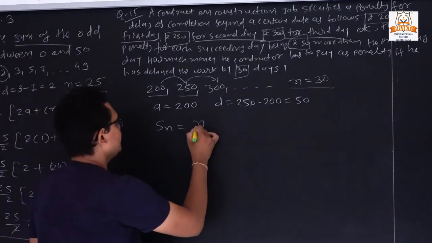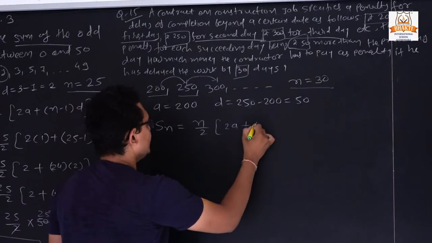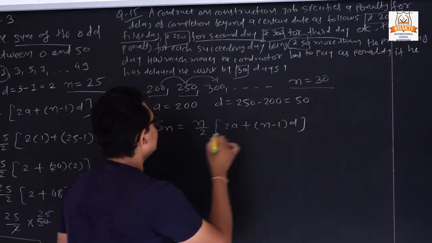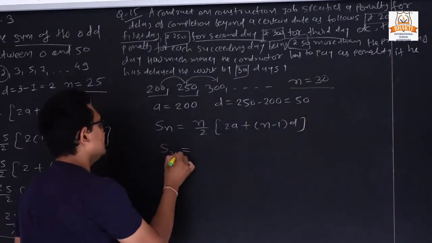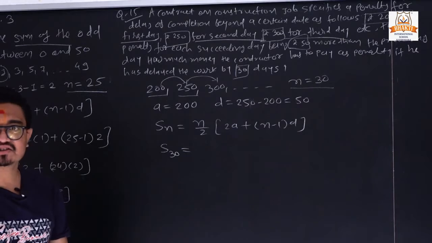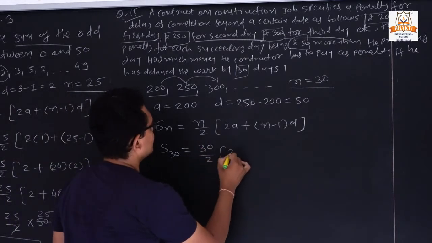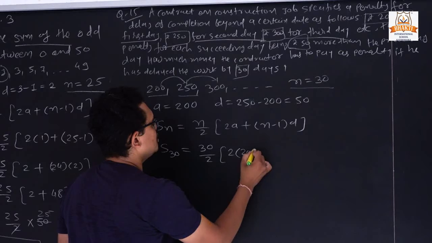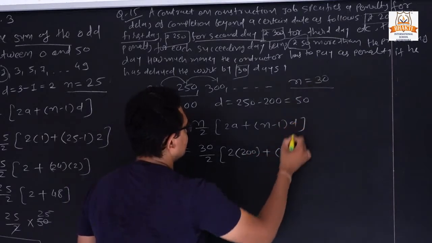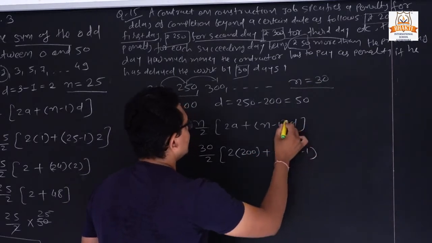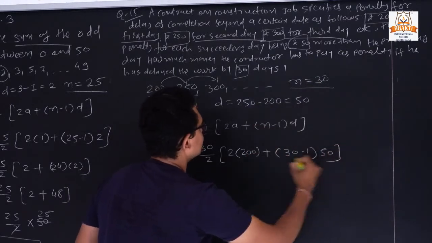Sn is equal to n by 2 into (2a plus (n minus 1) into d). So here he has delayed 30 days, so 30 by 2, 2 times a, what is a? 200, and 30 minus 1, and the difference is 50 rupees.